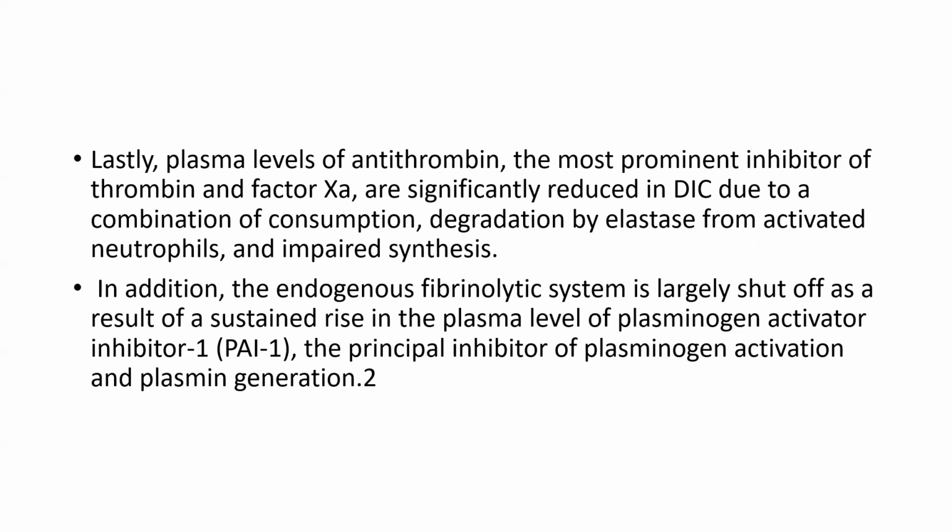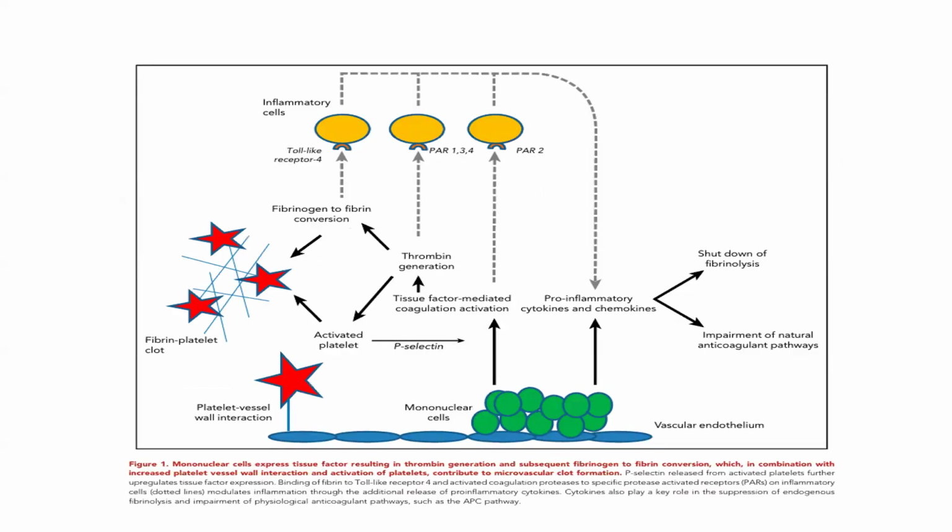In addition, the endogenous fibrinolytic system is largely shut off as a result of a sustained rise in plasma levels of plasminogen activator inhibitor, which is the principal inhibitor of plasminogen activator and plasmin generation. This is the schematic representation of the pathophysiology of DIC.